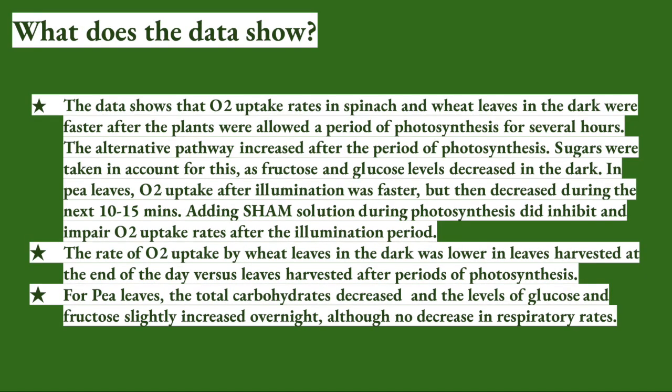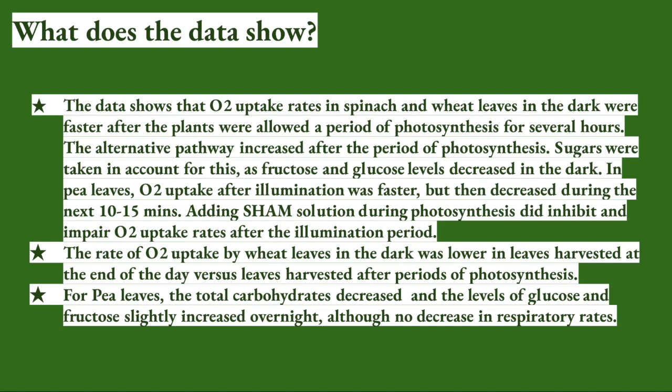So the data does show that uptake rates in spinach and wheat leaves in the dark were faster after the plants were allowed a specific period of photosynthesis for several hours, and the alternative pathway did increase after the period of photosynthesis. The rate of O2 uptake by wheat leaves in the dark was lower in leaves harvested at the end of the day versus leaves harvested after periods of photosynthesis.